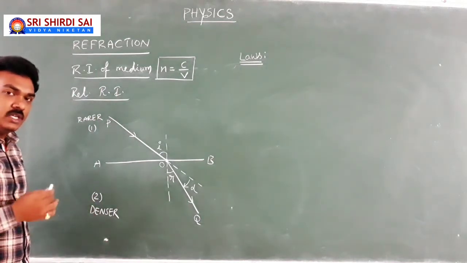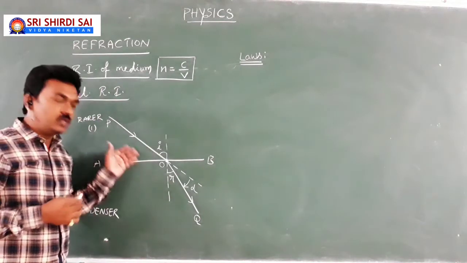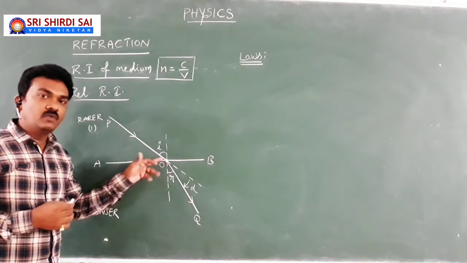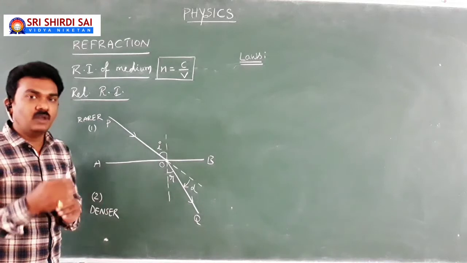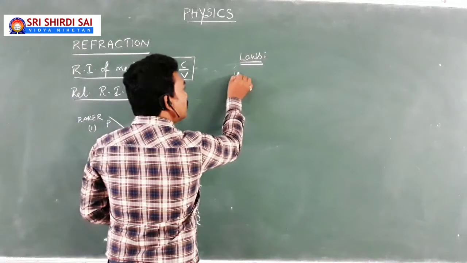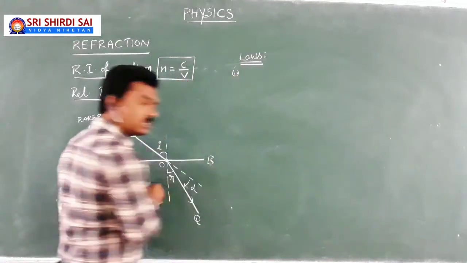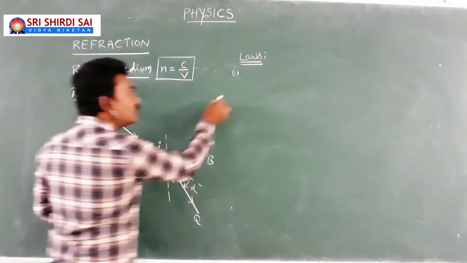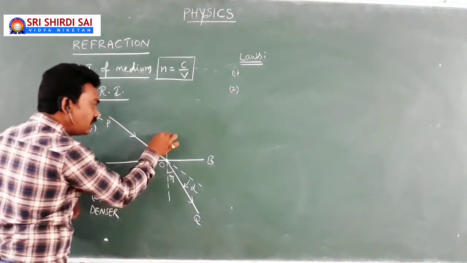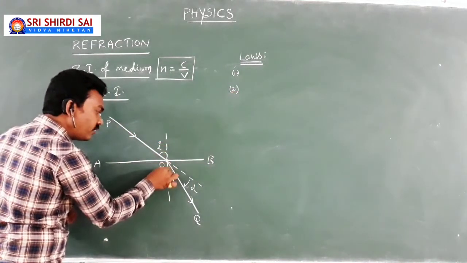When a light ray is traveling from one medium to another medium, it bends at the interface, either towards the normal or away from the normal. This is the first law, which explains its definition basically. Coming to the second law of refraction, here it is the normal at the point of incidence.